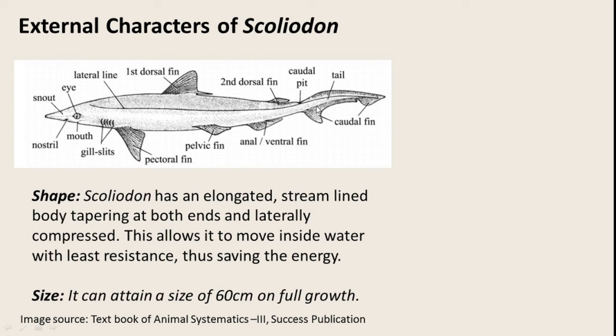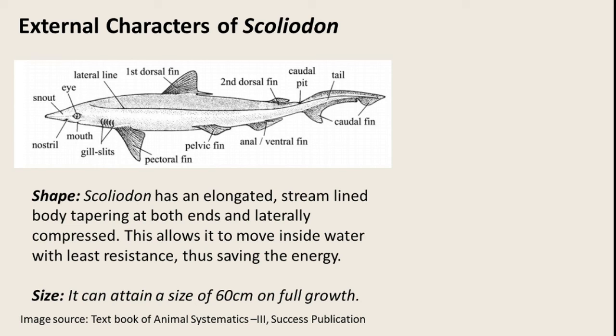Clear? Now the body of the Scoliodon, if you see on the head portion, its head portion is dorsoventrally compressed. I am talking only about the head portion. Please understand this thing. This particular portion over here is going to be dorsoventrally compressed, whereas the entire body from here to here is going to be laterally compressed, right?